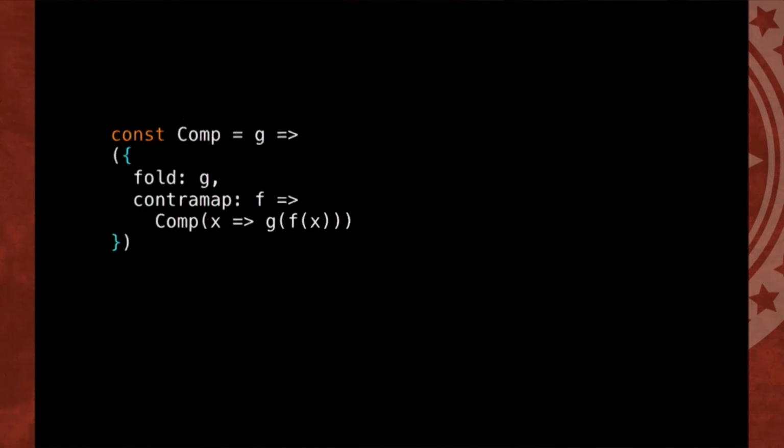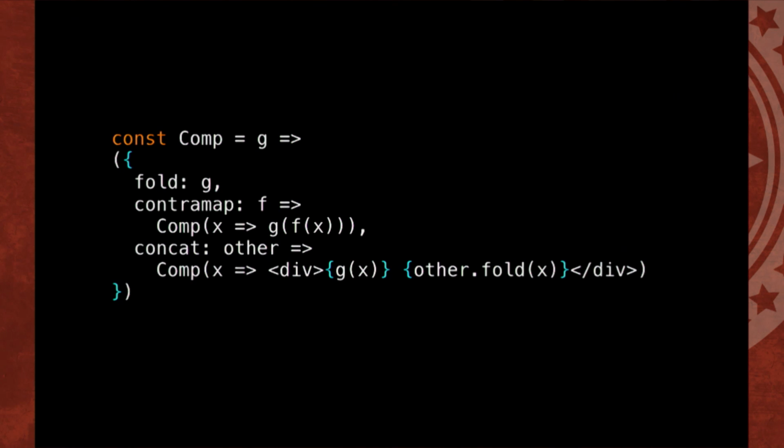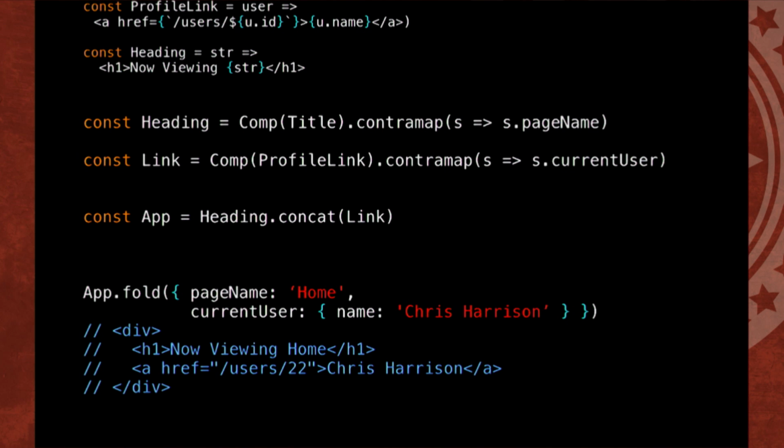And then we have the possibility of a type of composition called concatenation. Concatenation is actually composition with one type. It's closed. So we can compose components together. And we insert this div to make React happy, but it has no semantic meaning. Shout out to Hardy Jones on that one. So here we go. We have two components up here, profile link and heading. And we're going to contramap both the page name and the current user off of the state, and then we'll combine them together with concat, and bam, we throw the whole state at it, and it renders out a nice page for us, each component taking its own piece of the state.